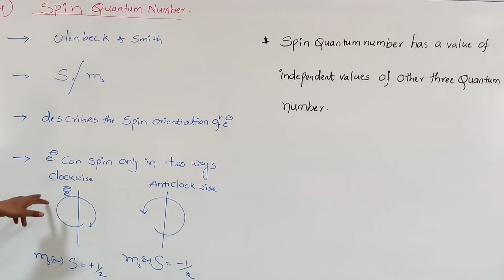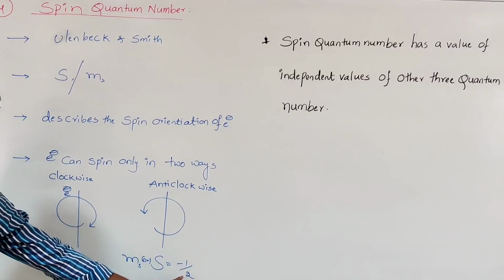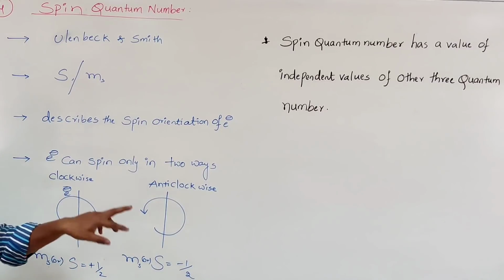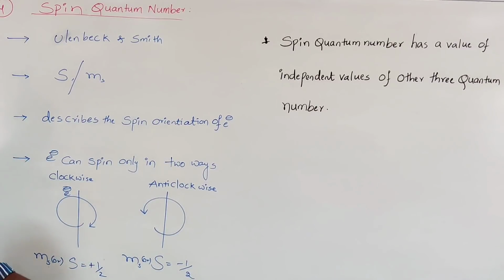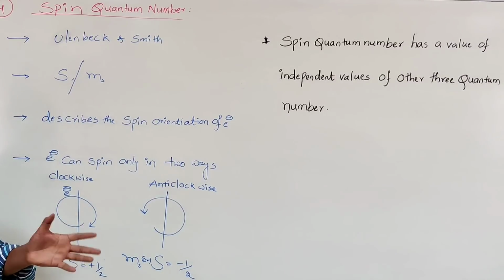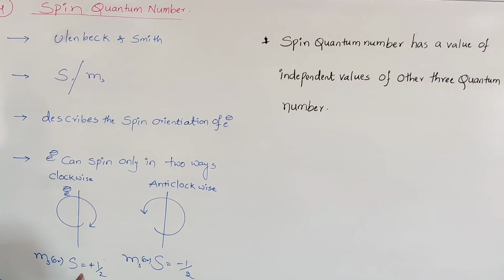If it is clockwise, the spin quantum number is treated as plus 1/2, and if it is anti-clockwise, the spin quantum number is minus 1/2. There are only 2 possibilities. Whatever electron is present in an orbital, definitely it has a spin of either plus 1/2 or minus 1/2. So this is about the spin quantum number.